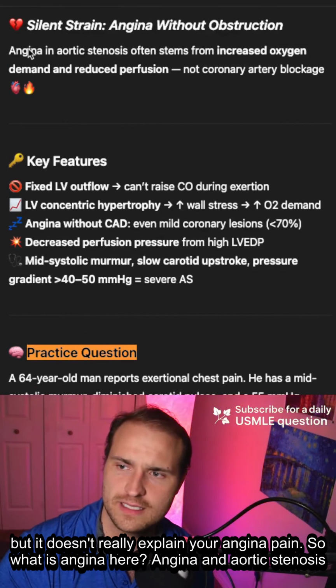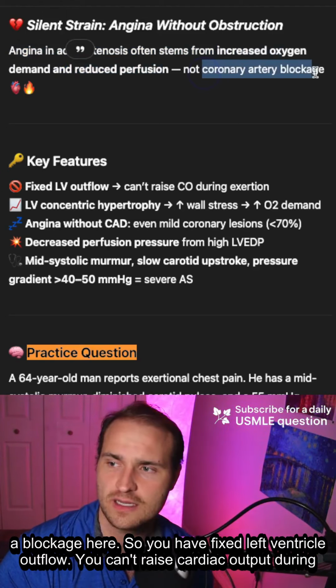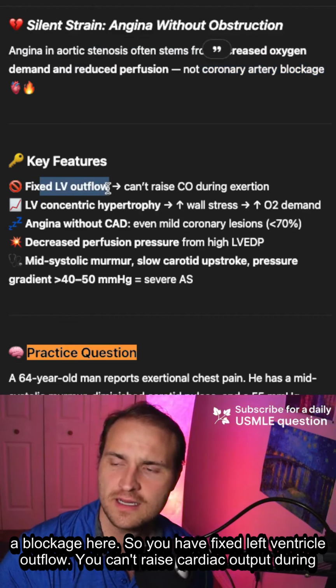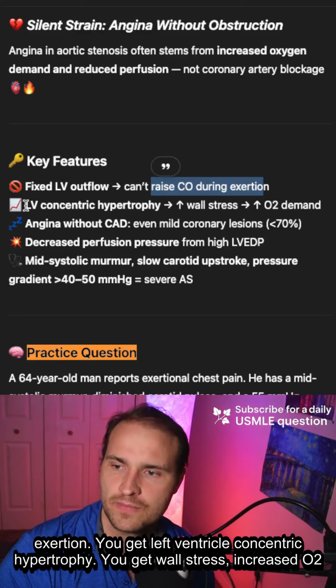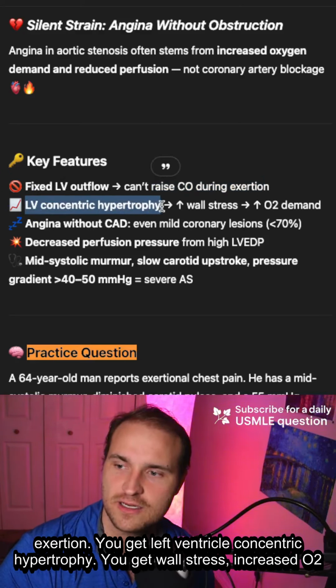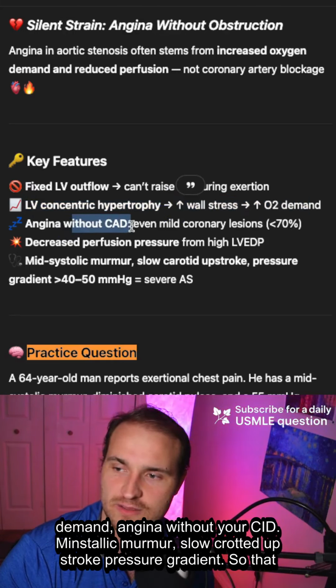So what is the angina here? Angina in aortic stenosis will stem from your increased oxygen demand and your reduced perfusion. So it's not going to be a blockage here. You have fixed left ventricular outflow. You can't raise cardiac output during exertion. You get left ventricular concentric hypertrophy. You get wall stress, increased O2 demand, angina without your CAD.